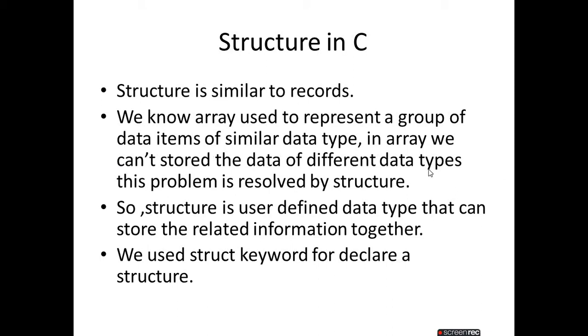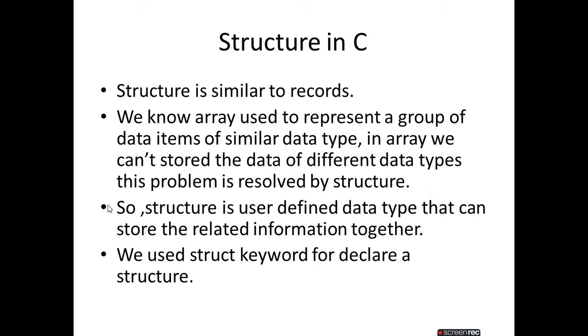For example, we cannot store in an array integer data sometimes, float data sometimes, and character data sometimes. In the same array it is not possible. If you declare an integer array, then every time we store an integer value. If you declare a float array, then every time we store a float value. Same for character also. Every time we store the similar data type. This is a problem: we cannot store different data types, only a similar data type. This problem is resolved when the concept called structure comes in.